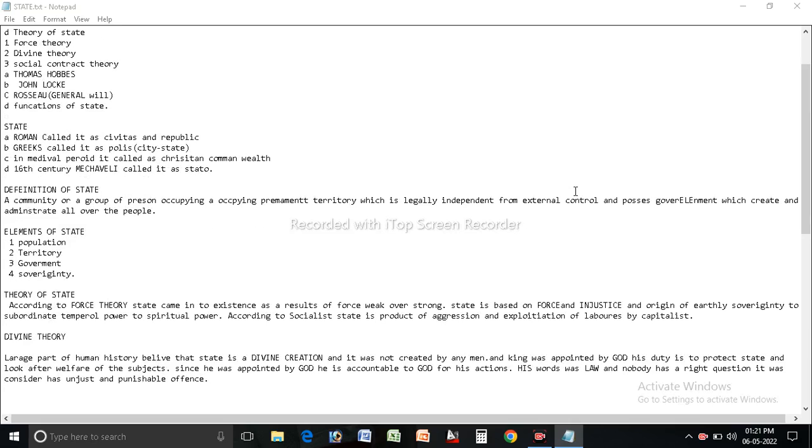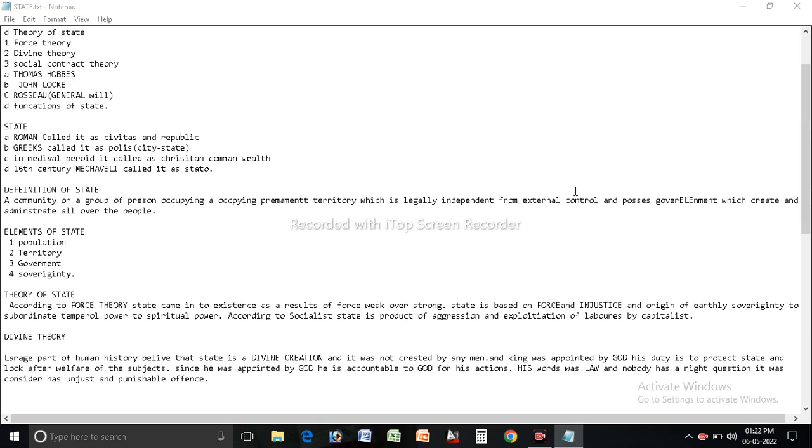Now, second theory, divine theory. A large part of human history believed that state is a divine creation. It was not created by any man, and God has appointed the king. His duty is to protect the state and look after the welfare of the subject.